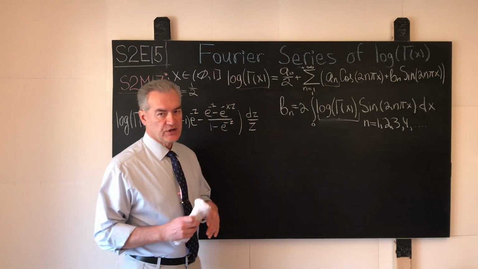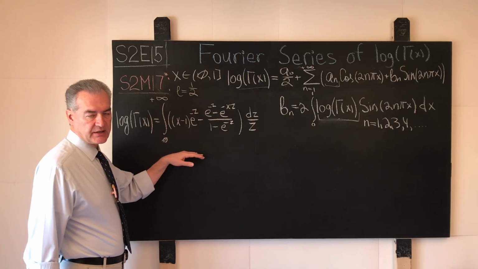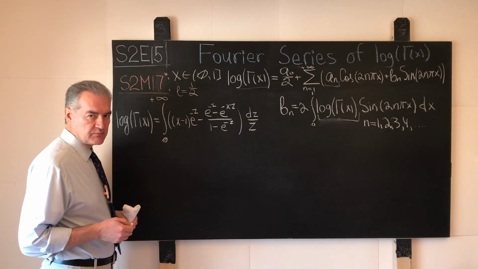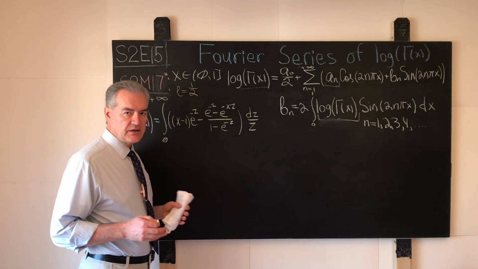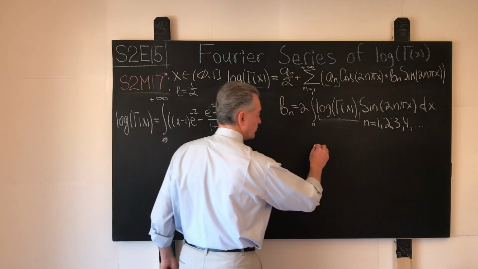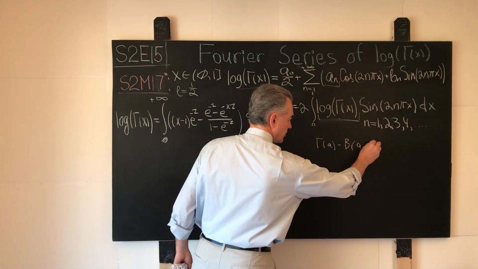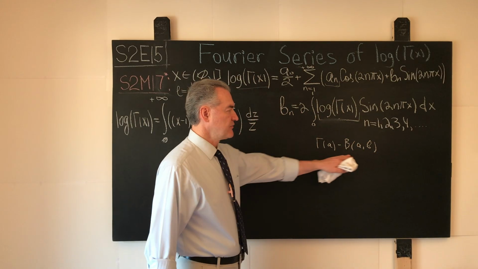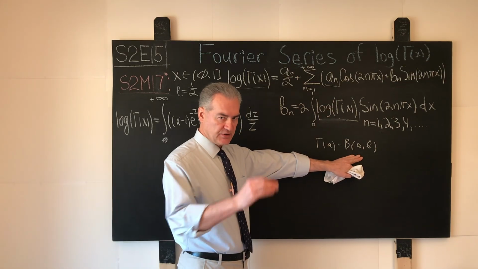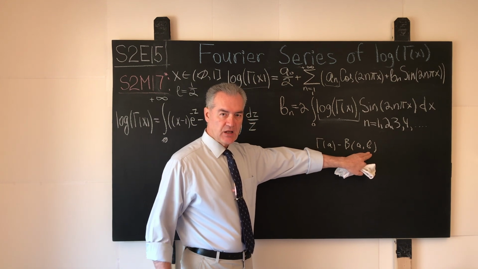The formula shown over here for the integral representation of the logarithm of the gamma function may look a little intimidating and a little scary, but there is no need to be afraid of that formula, because in general it can be deduced in a fairly straightforward and essentially elementary manner by constructing the difference between the gamma function and the beta function, like so, and then morphing this difference using the corresponding formula that connects the beta function with the ratio of the product and the sum of the gamma function, tending the value of the parameter b to 0 and so on.